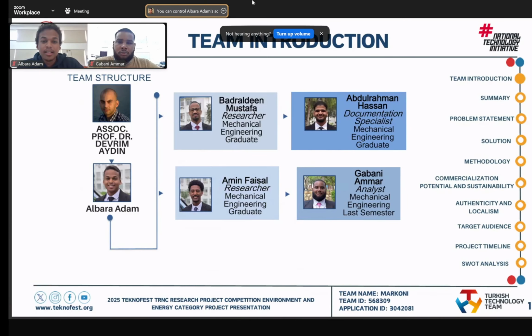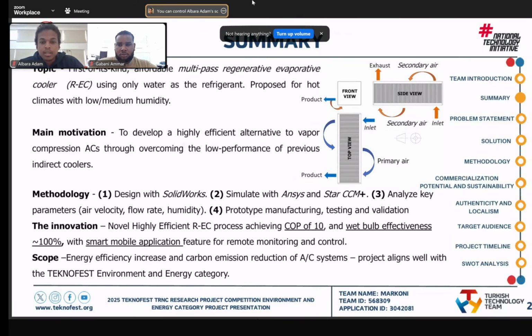Before we start, let me introduce you to our team. We have our advisor, Associate Professor Divram Aiden, then me and Bara Adam as the team leader. Also we have Badruddin Mustafa, researcher, Abdurrahman Hassan, who will be documentation specialist, Amin Faisal, also a researcher, and Gabbani Ammar, an analyst. In this presentation is going to be me and Gabbani Ammar. Let's start by the summary.